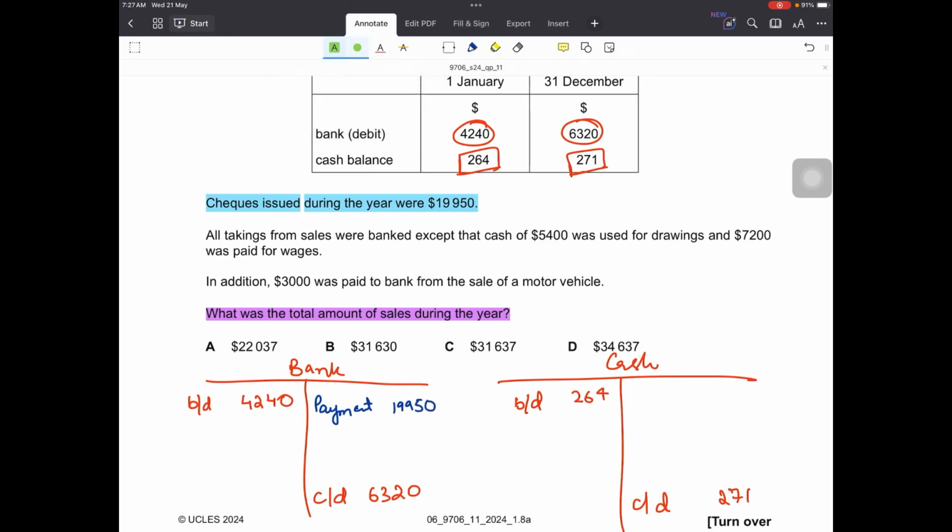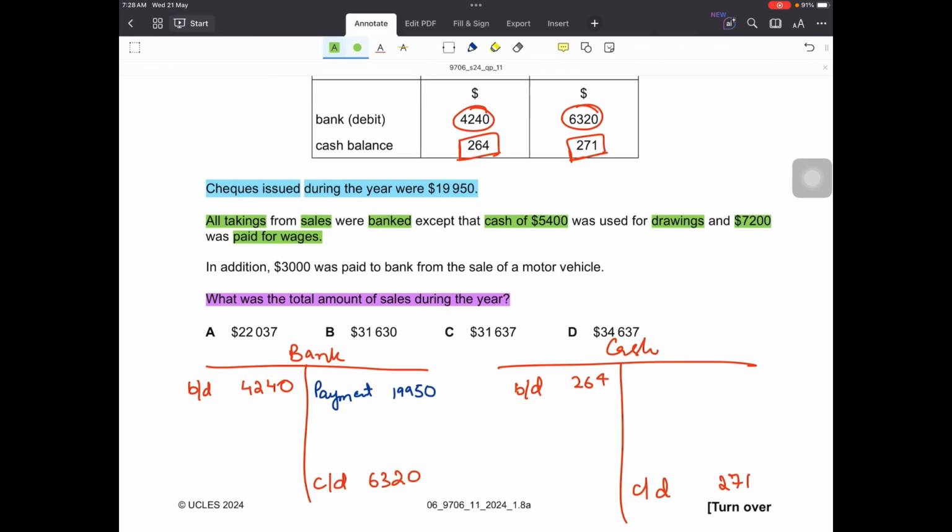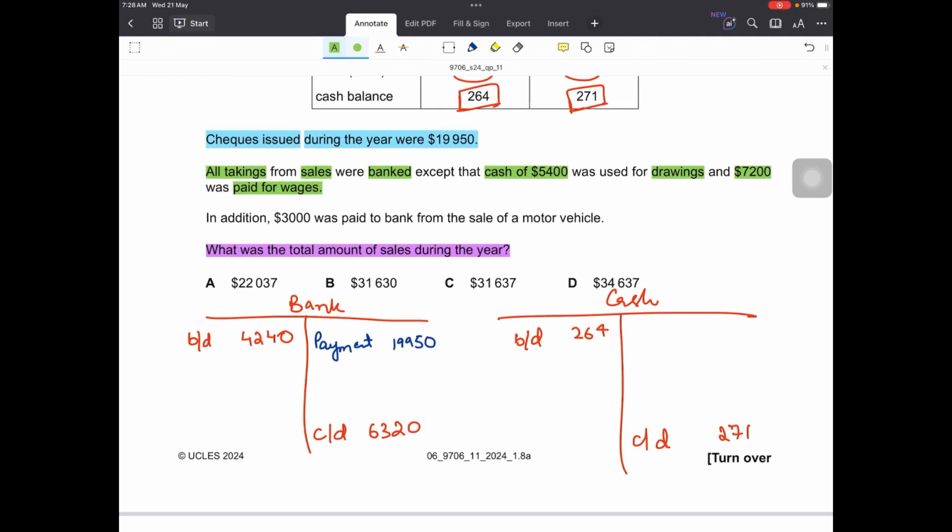Then what else happened? All takings from sales were banked, except that cash of 5,400 was used for drawings and 7,200 was paid for wages. So the way the sales are being recorded is as they are first recorded in the cash account, sales credit, cash debit, and then from that cash account the takings from the sales are banked.